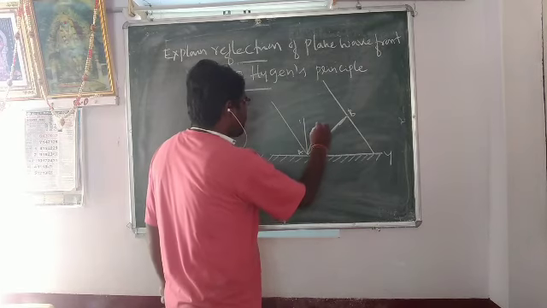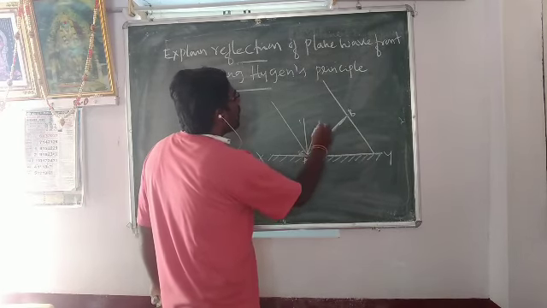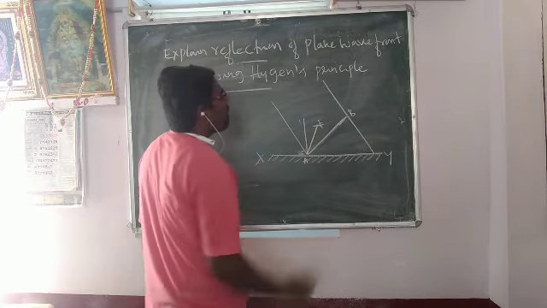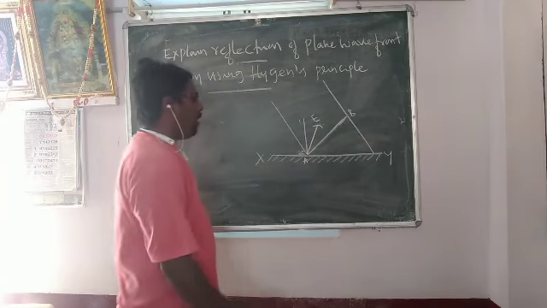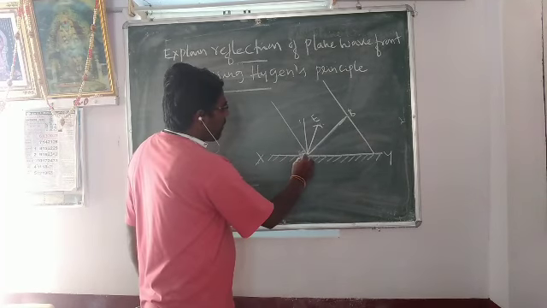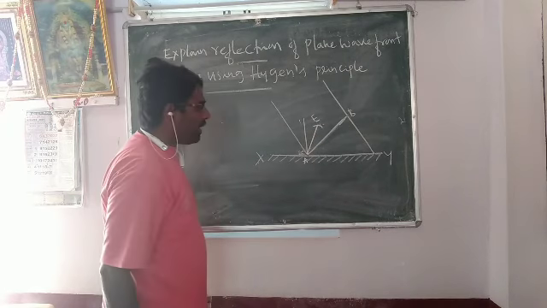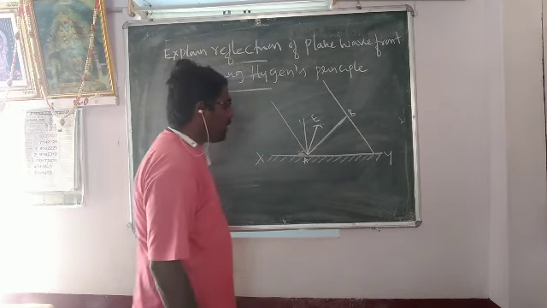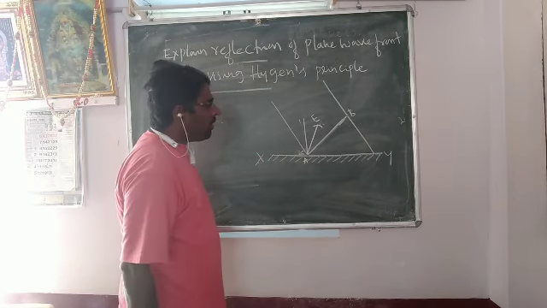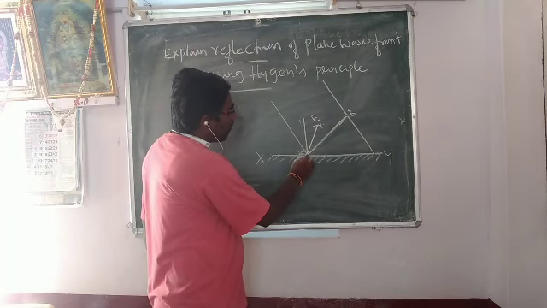It is reflected along AE. Point A on the plane wavefront AB, incident on the reflecting surface, is reflected along AE. Here AB is the incident wavefront. The secondary wavelet from point A on the plane wavefront